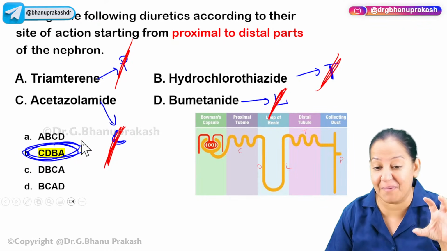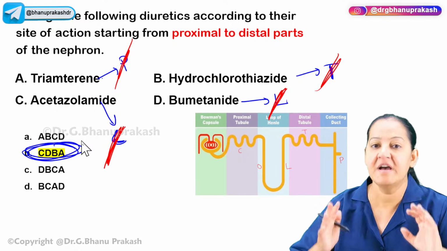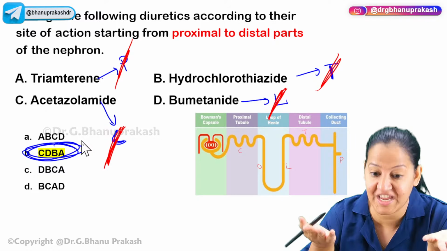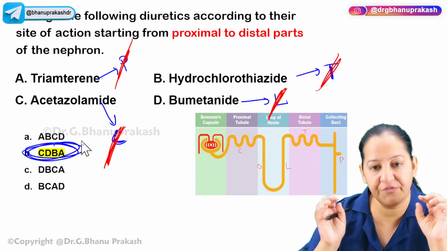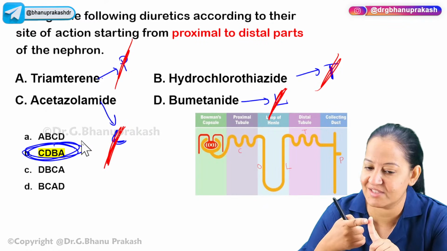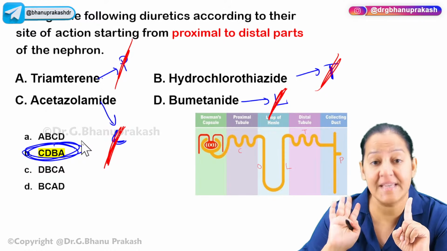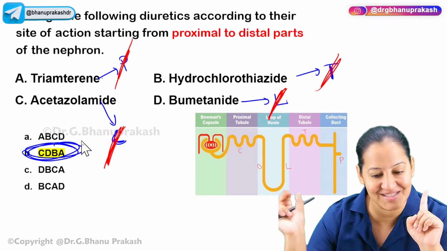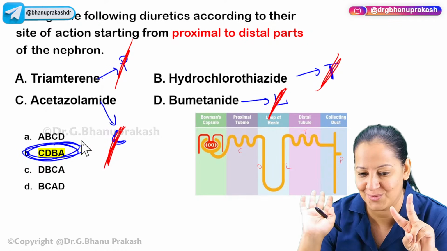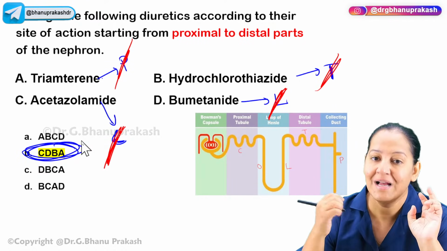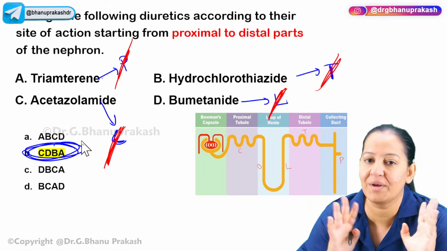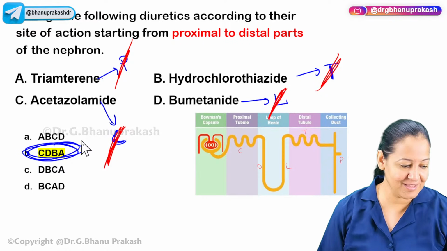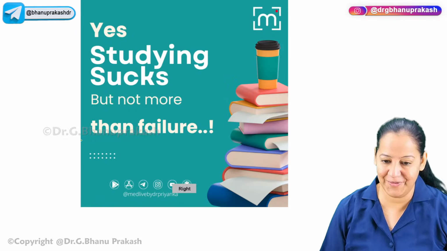Now this question is a double step question. First of all, the examiner is judging whether you know which category these drugs belong to in the classification or not. So we have judged which student knows the classification and which student doesn't. Second step, for the one who knows the classification, whether they know the mechanism of action, the site of action, yes or no. We have judged that also. We have asked you to arrange them in a sequence. The students who know both, only those students can answer it correctly. Okay, so this is the way you should go. I hope you got it. Give me a thumbs up. Can we go ahead? Can we go ahead?